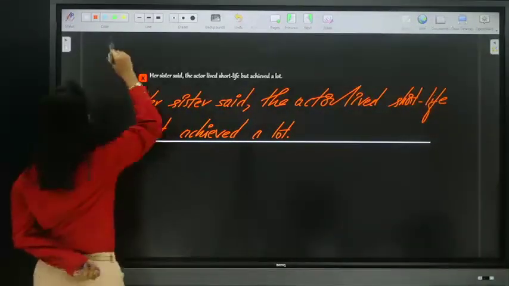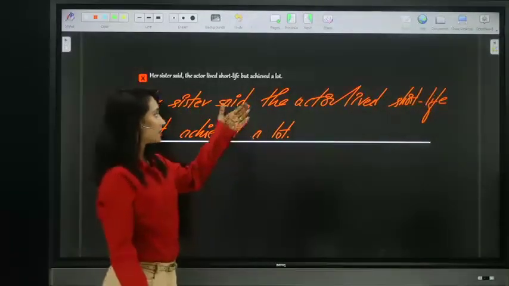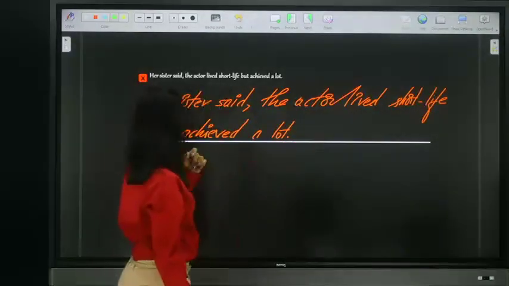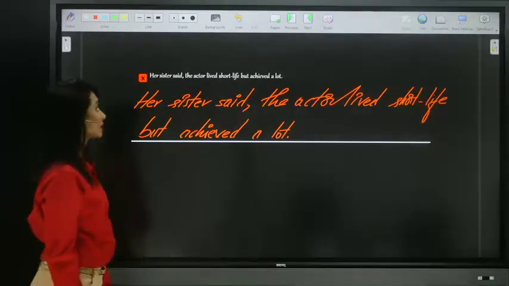Quick guys, try to answer. Her sister said the actor lived a short life but achieved a lot. Quick.